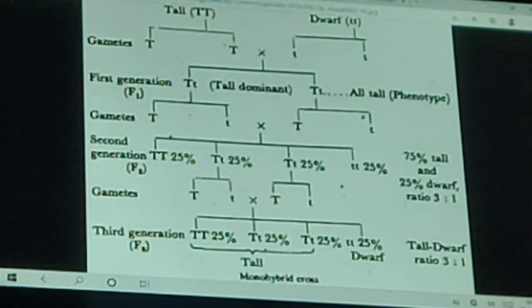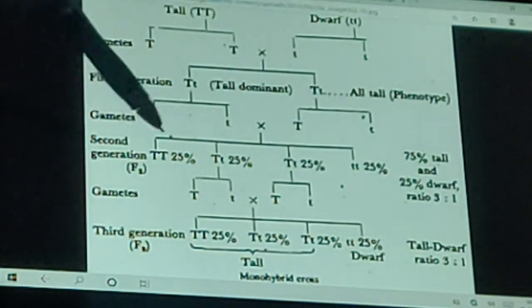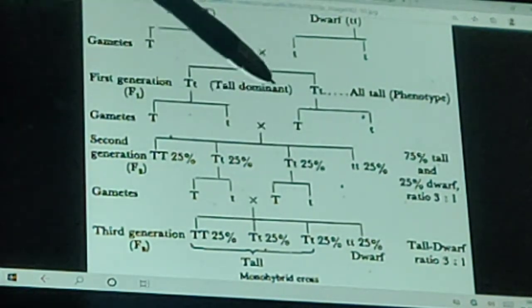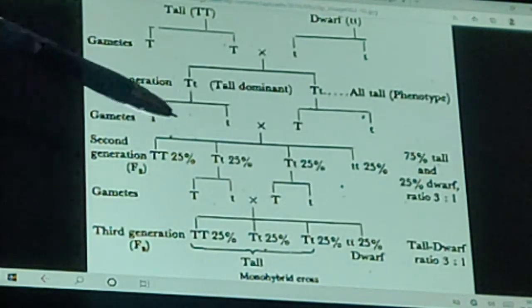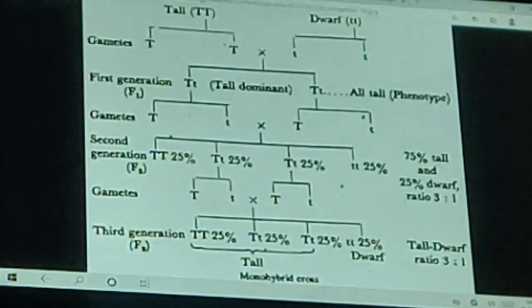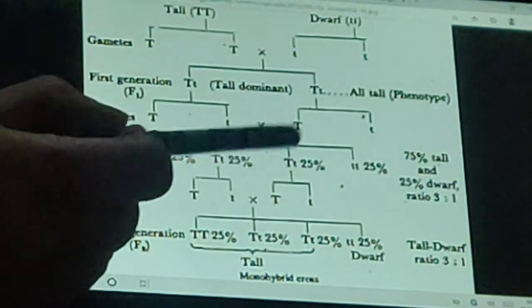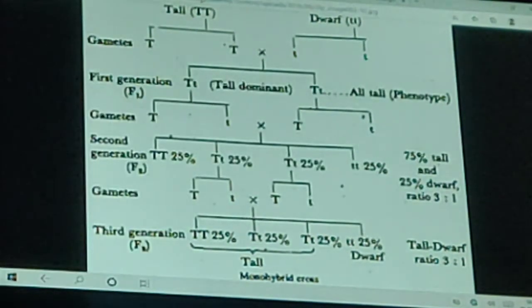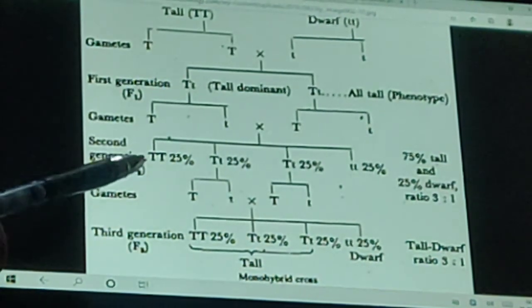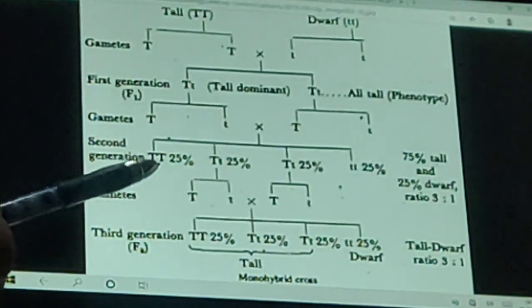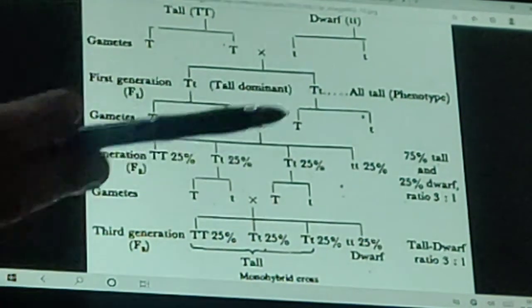Dwarfness is a recessive trait. So what ratio do we get here? We get the ratio 3:1. Three tall, because if a single capital T is present the plant will be tall, and one dwarf. So the ratio is 3:1 for the F2 generation. It means 75% tall plants and 25% dwarf. In percentage, 25% have both T capital, and 50% are hybrid tall.